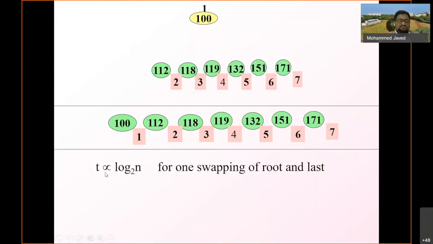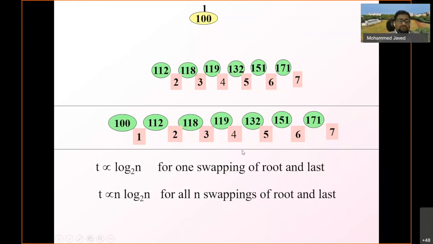So T is proportional to log n for one swapping of the root and the last. And T is proportional to n log n for n swappings of the root and the last. So this is for one element and this is for n elements. So the time complexity of heap sort is n log n for n elements. So heap sort is O of n log n, to the base 2.